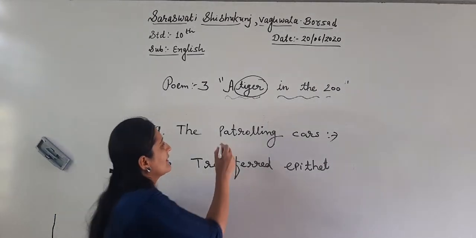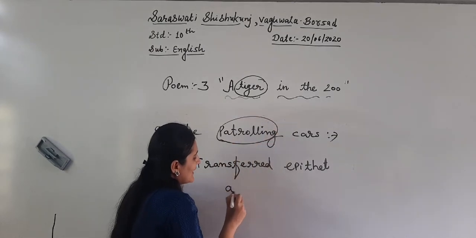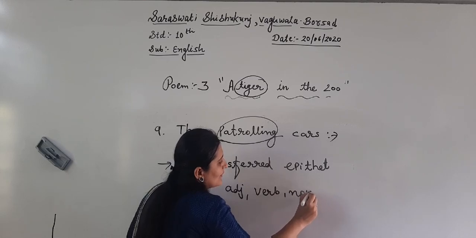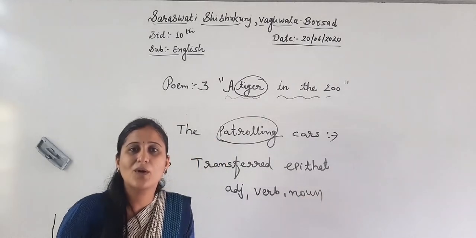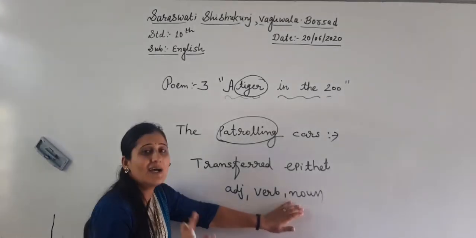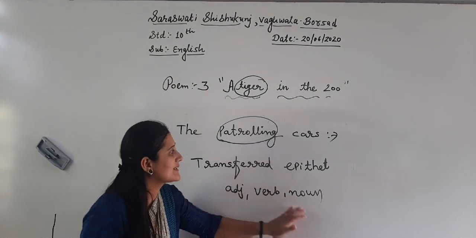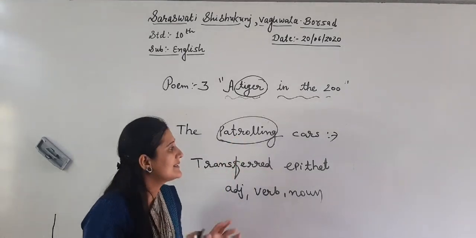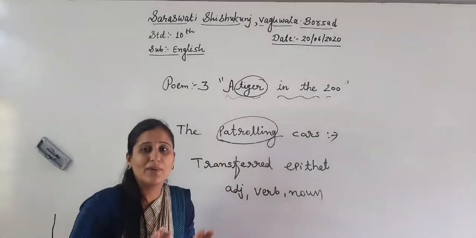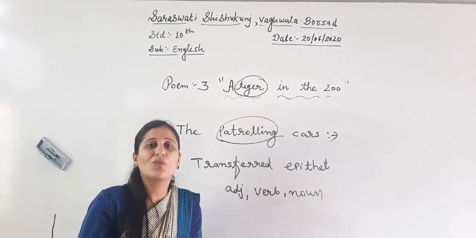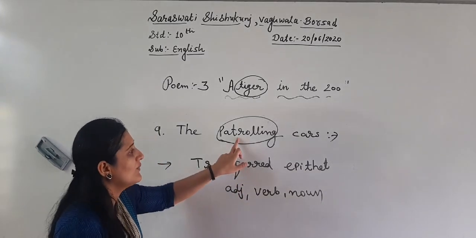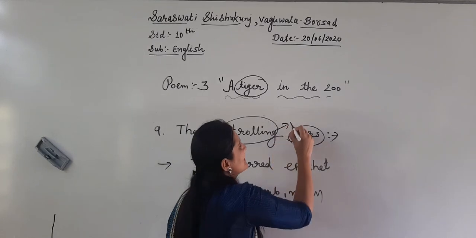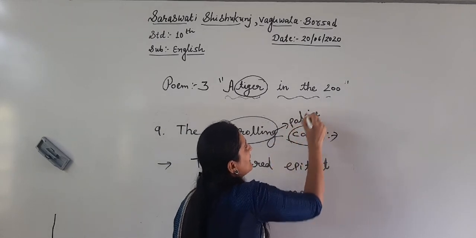Why? Because I told you, any adjective, verb or noun that is not in its actual place. What is the meaning of patrolling? Patrolling means to watch over somebody. You cannot watch over cars.